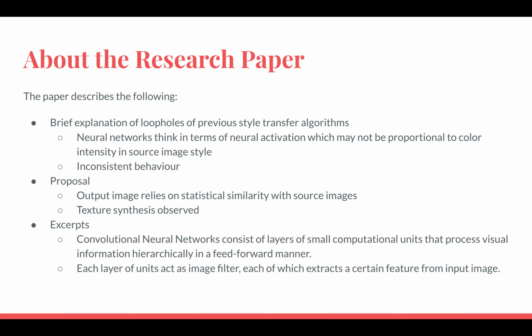Some excerpts from the paper are that a convolutional neural network consists of layers of small computational units that process visual information hierarchically in a feed-forward manner. Each layer of units acts as an image filter, each of which extracts a certain feature from the input image.